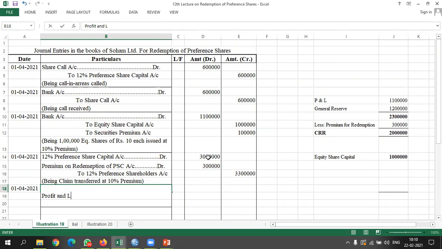So profit and loss account debited to premium for redemption of preference share capital account.